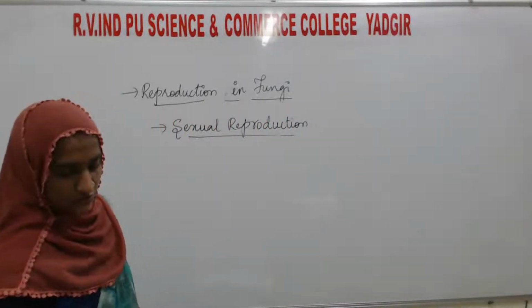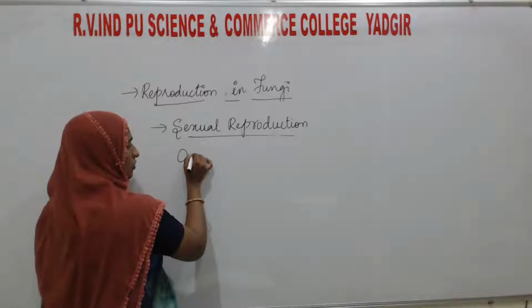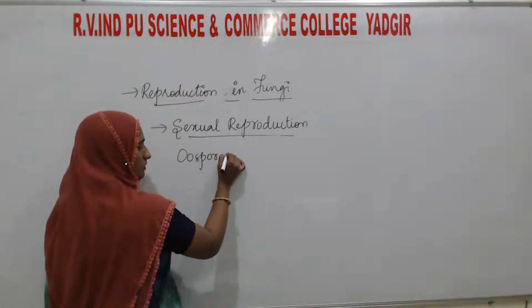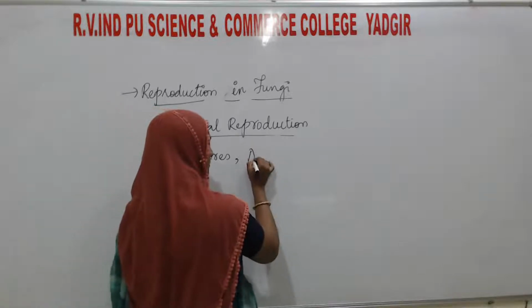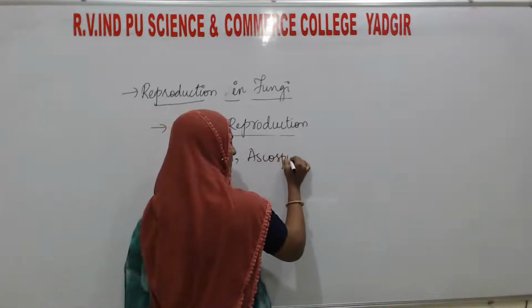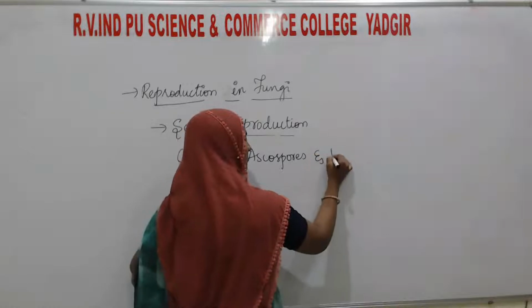What are they? Oospores, ascospores, and one more, basidiospores.